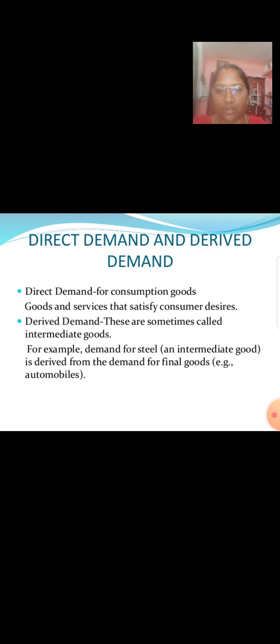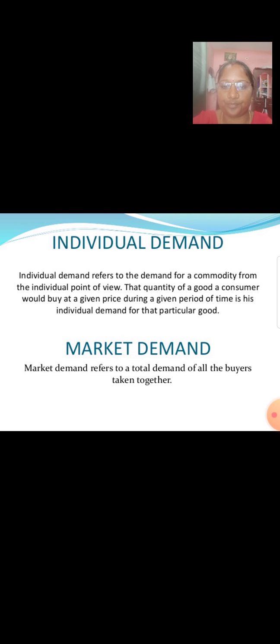Direct demand and derived demand. Direct demand is the demand for consumption goods, goods and services that satisfy consumer desires. Derived demand: these are sometimes called intermediate goods. For example, demand for steel, an intermediate good, is derived from the demand for final goods, for example, automobiles.